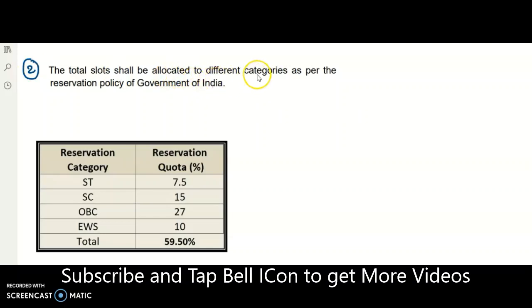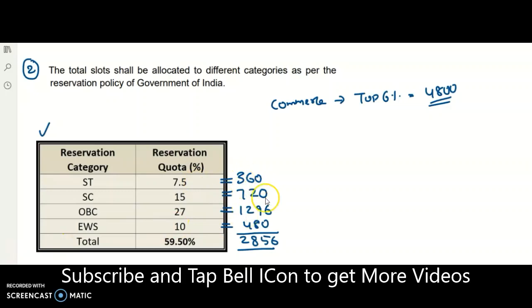The total slots shall be allocated to different categories as per the reservation policy of Government of India. So it is as per the Government of India norms. These are the reservation policies, guys. And from step 1, what we got is that in the commerce subject, the top 6%, as per my example, is 4,800. And out of this 4,800, if you take for the SC category 7.5%, 15%, 27% and 10%, these are all the figures you will get.